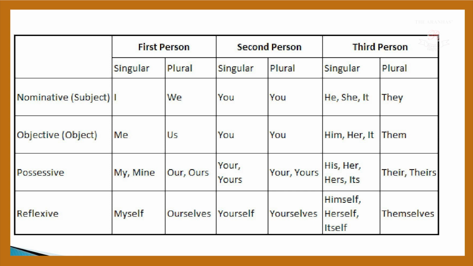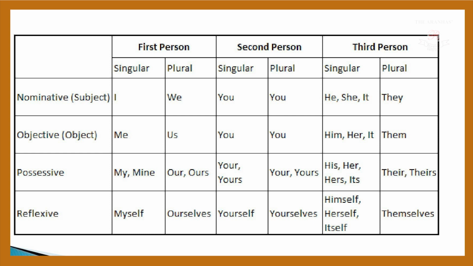In third person, he, she, it becomes they. If it is objective, meaning the object of the sentence, me becomes us. You remains the same in singular and plural. Him, her or it becomes them. In the possessive, my and mine become our and ours.